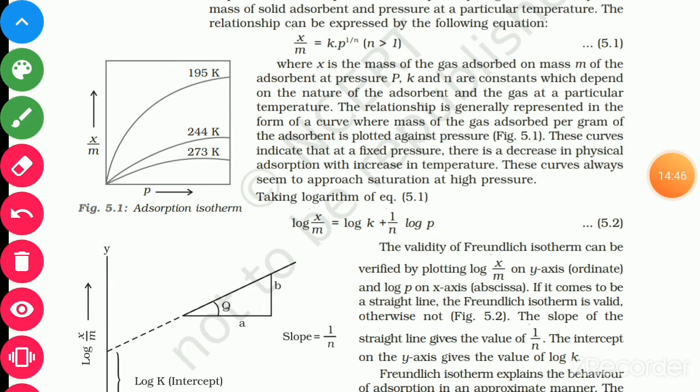So the graph: x/m on the y-axis and p on the x-axis, at different temperatures, as shown here. This is called adsorption isotherm.